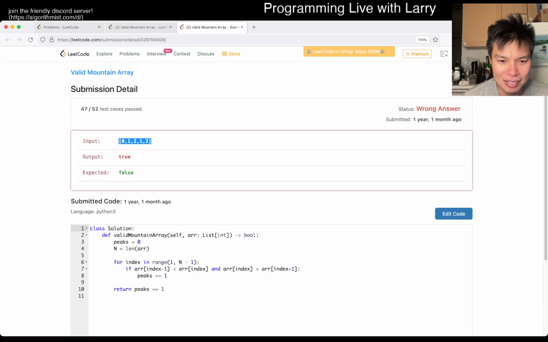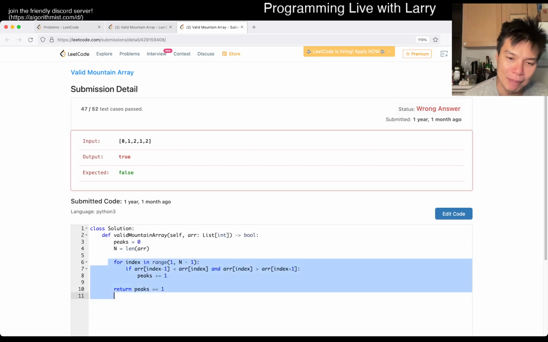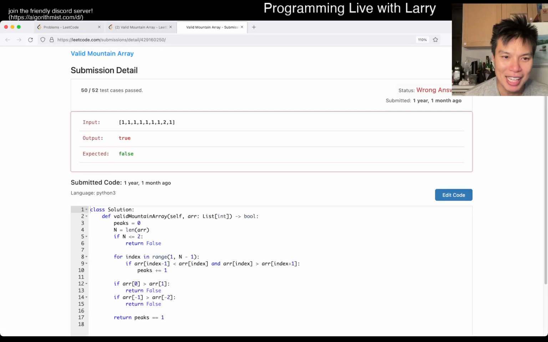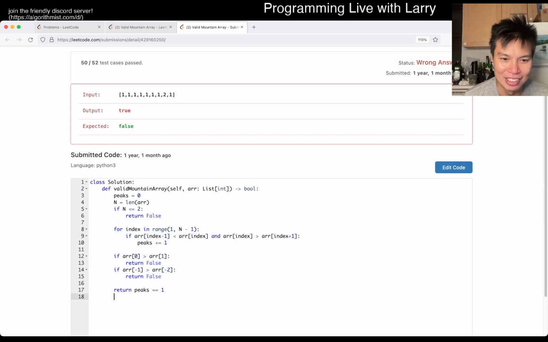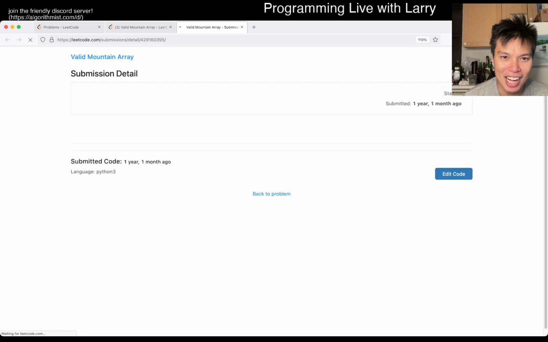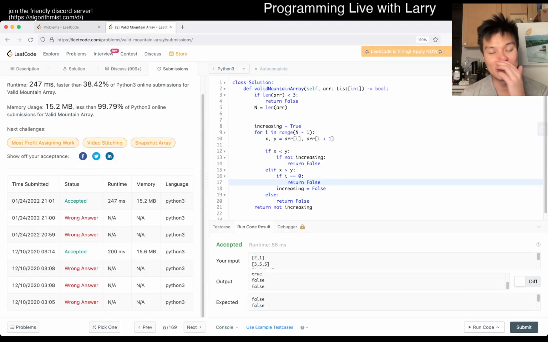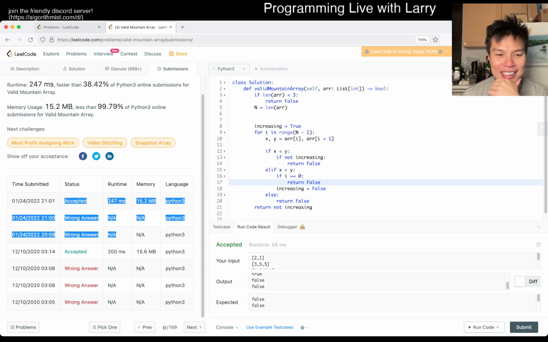Okay, well, how come? Oh, I assumed that there'll be 1 peak. That's the trick that I did. But then I didn't think about the last cases. Past Larry was trying to be too clever, and then he did it the normal way, and then forgot the edge case. And wow, forgot the edge case again. So I don't know what to say, because last time I did it wrong in 3 different ways, and then this time I did it wrong again.